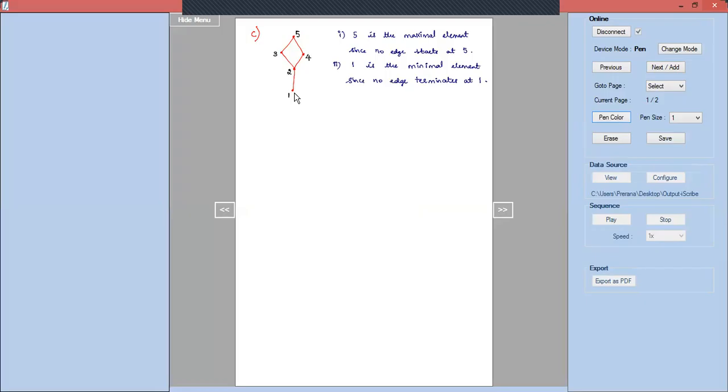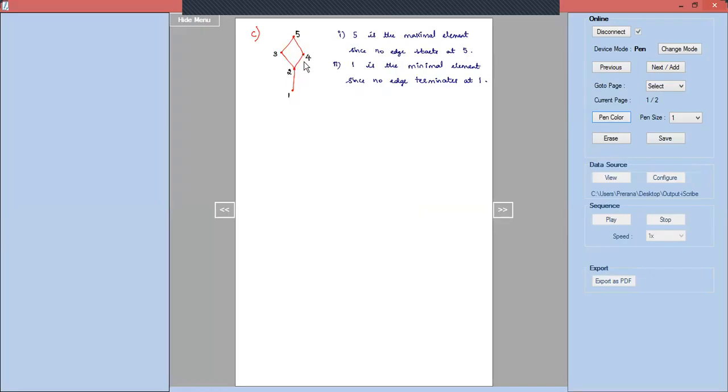Next we have to find out greatest and the least element. Recall the definition for greatest element. Greatest element says that all the elements of the set A should be related to that one vertex which is said to be the greatest element. So we observe that 1 is related to 5, 2 is related to 5, 3 is related to 5, 4 is related to 5. And obviously 5 is related to 5, which is a loop, obvious in the Hasse diagram.